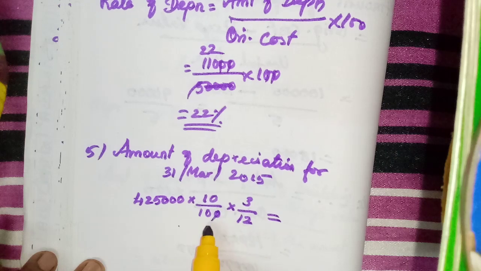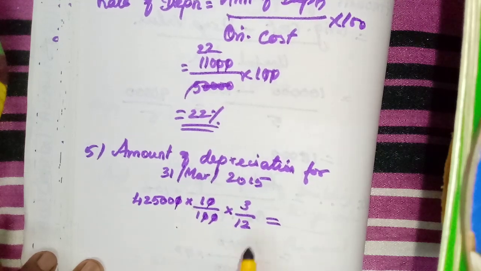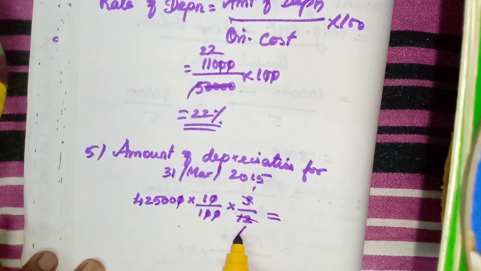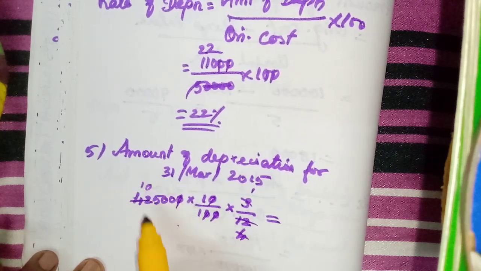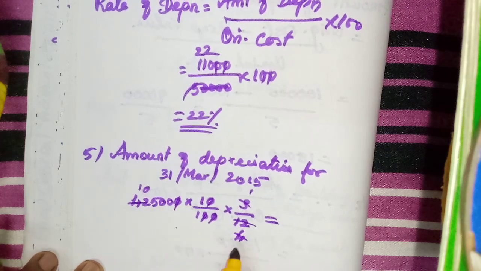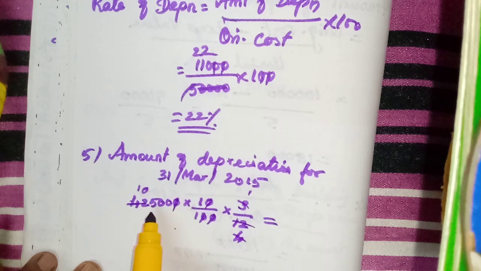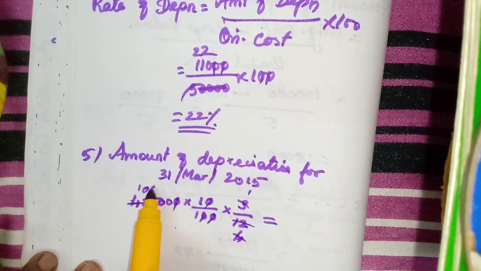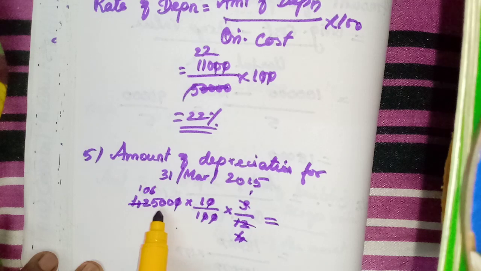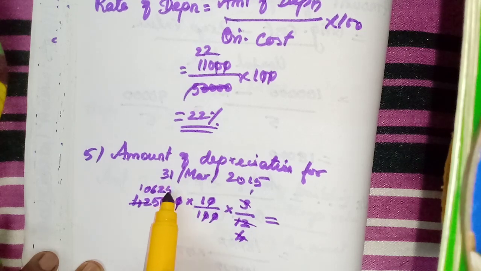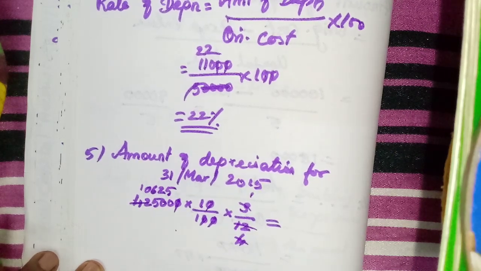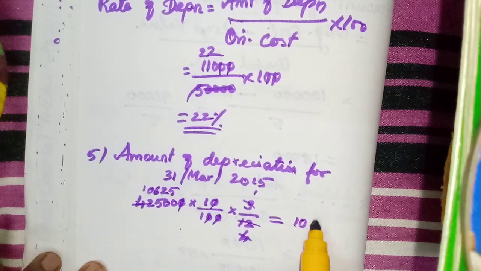Here 1, 2, 1, 2. Here 3, 1 3 is 3, 4 3s are 12. Again 4, 1 4 is 4. Then 0. 24, 25. How many 4s? 6. 6 4s are 24. Balance 10, 2 4s are 8. Balance 2, 25. So 10,625.